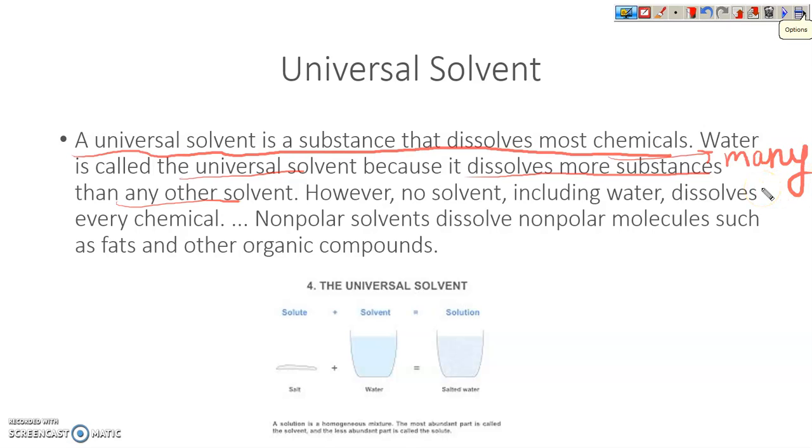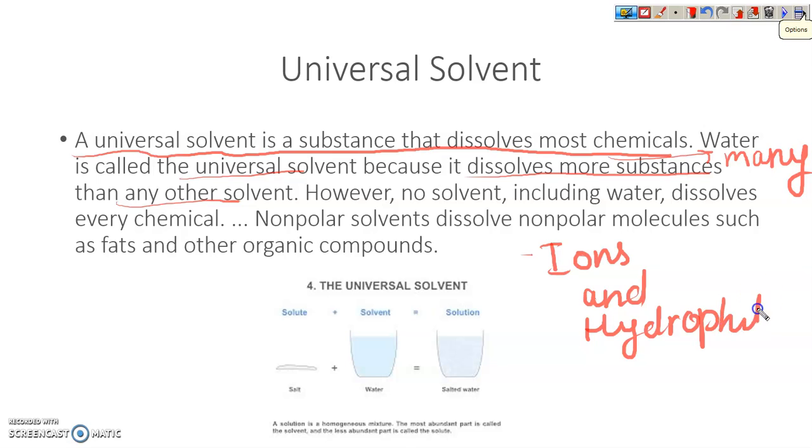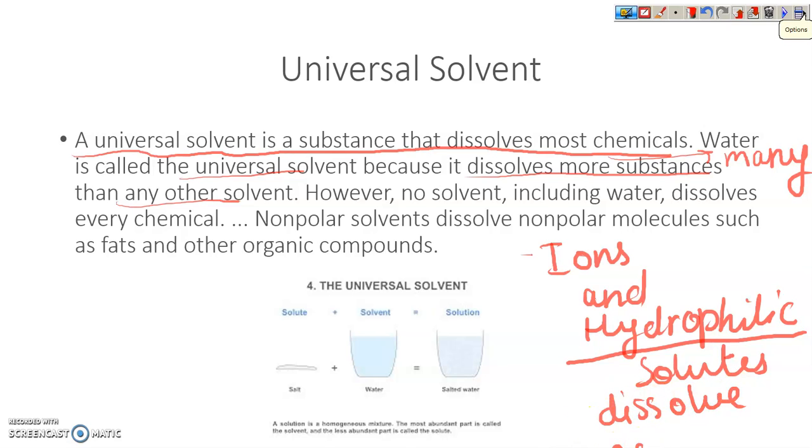Ions and hydrophilic solutes dissolve easily in water. What dissolves easily in water? Ions and hydrophilic solutes. I already told you the term hydrophilic means water loving. Solutes dissolve easily in water. The solvent properties of water are greatest with respect to polar molecules. I will write this one for you.